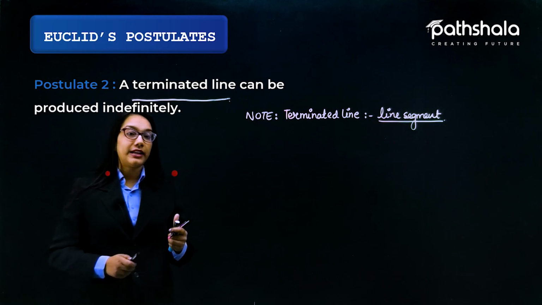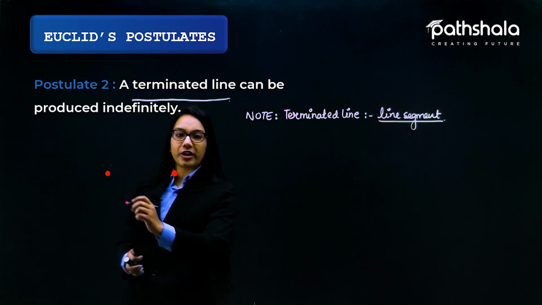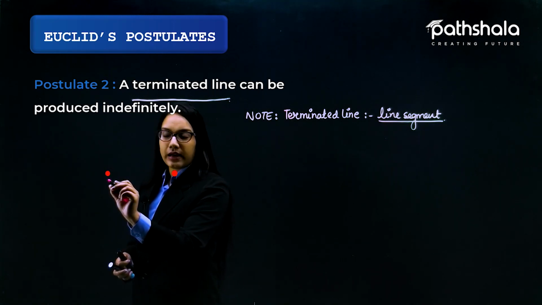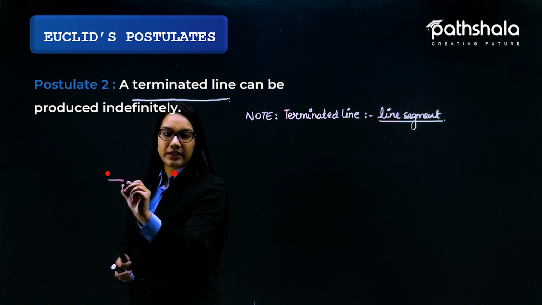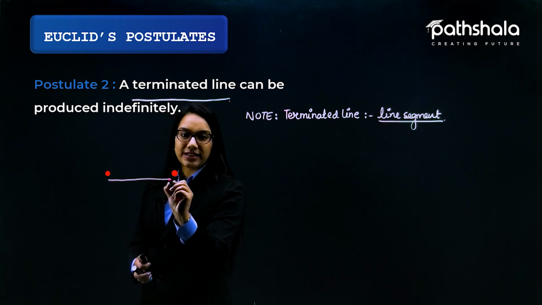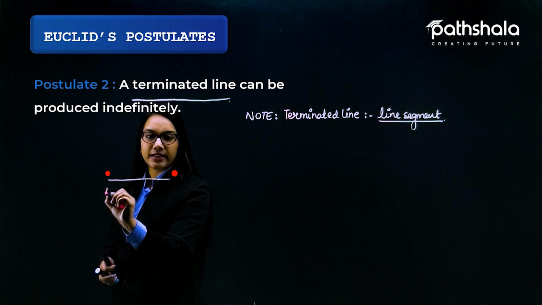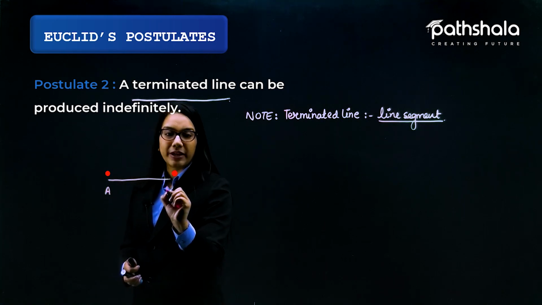Suppose I take these two points and join them like this. This is a line segment, which is called a terminated line.